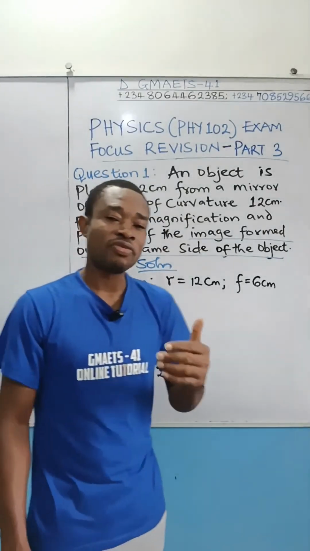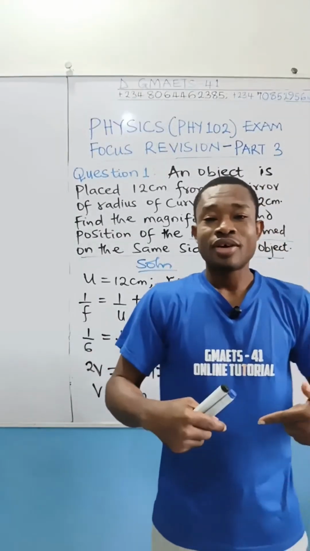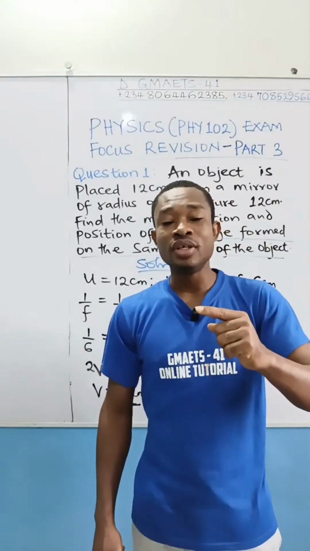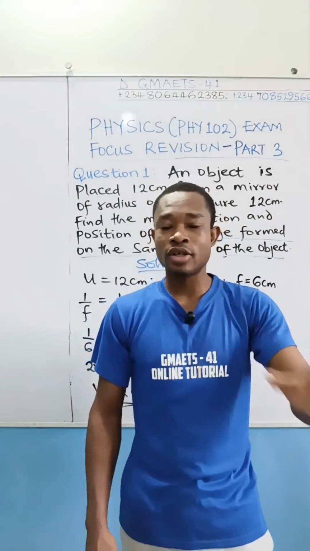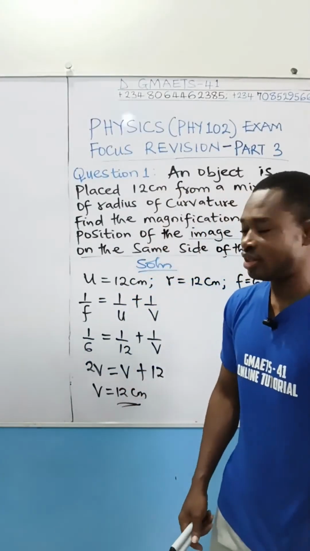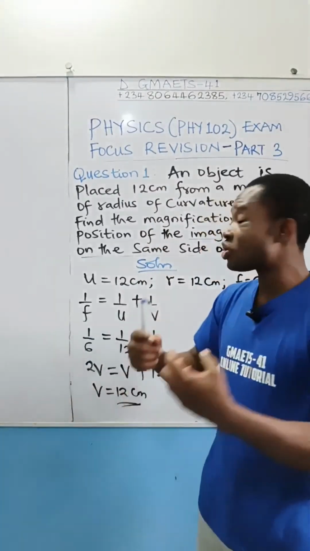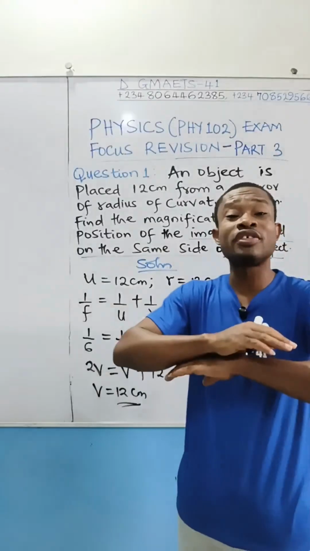The image that is formed by a concave mirror is in front of the mirror. It is only in one case that the image will be behind the mirror, and in that case, the image will be virtual. I explained all these concepts in the class. Are you following? Now, what I'm just trying to do is to solve the question. And before solving this question, I've just opened your eyes to understand that there are certain questions that can be given to you and you don't even need to solve anything.